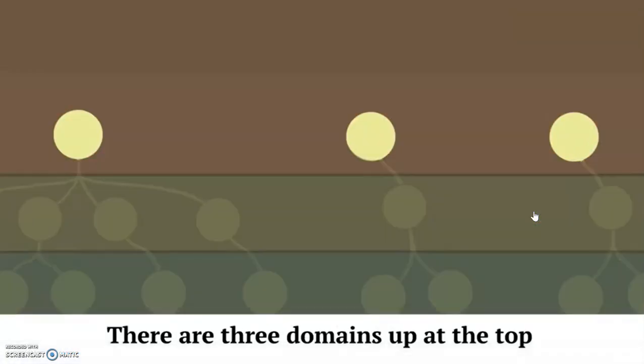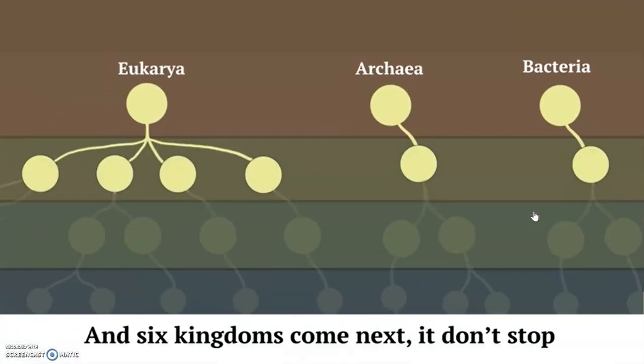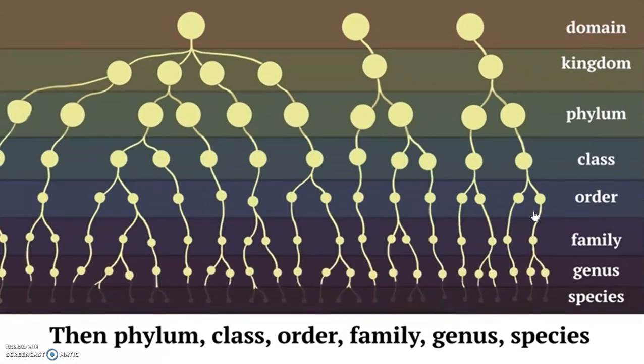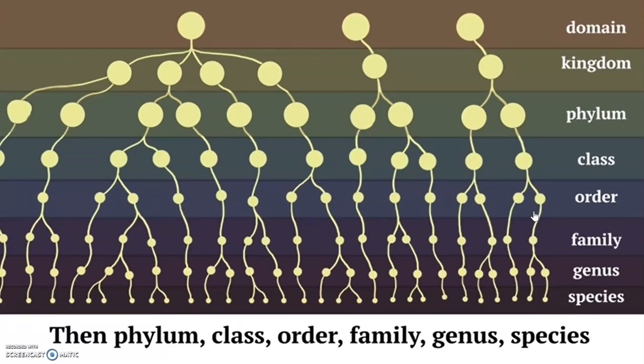There are 3 domains up at the top, and 6 kingdoms come next. It don't stop. The phylum, class, order, family, genus, species. I have no idea what you're talking about.